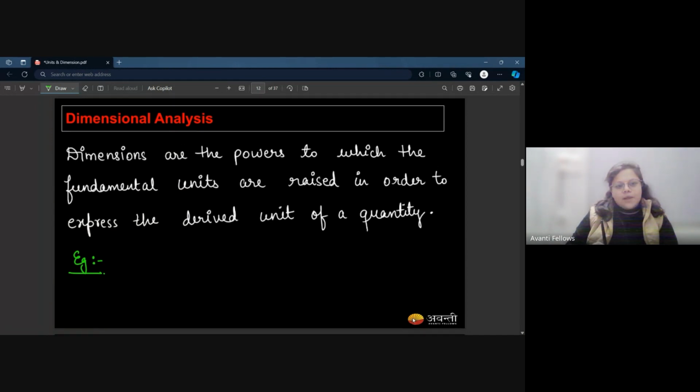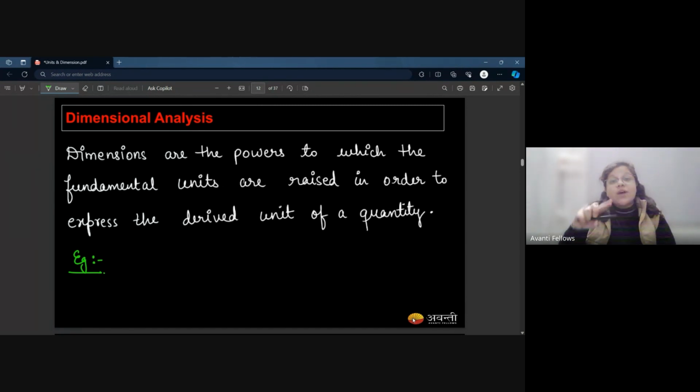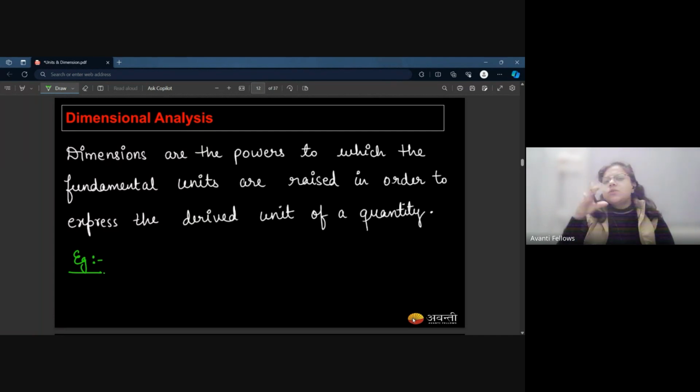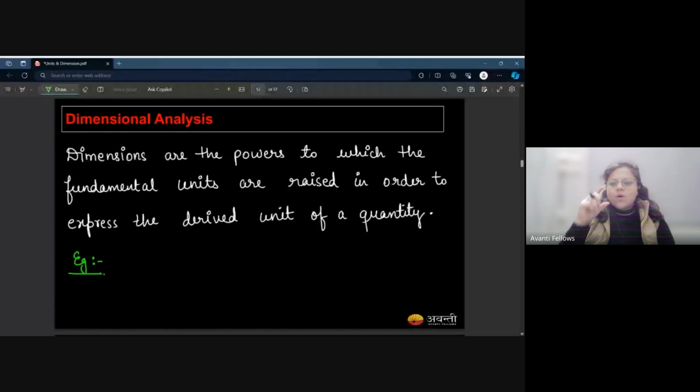See, dimensions are something like the x-axis, y-axis. The x-axis is one dimension, the x-y axes are two dimensions, and the x-y-z axes are three dimensions. Yes or no? Yes, ma'am. So dimensions are related to that kind of thing. Not exactly, but in a context.